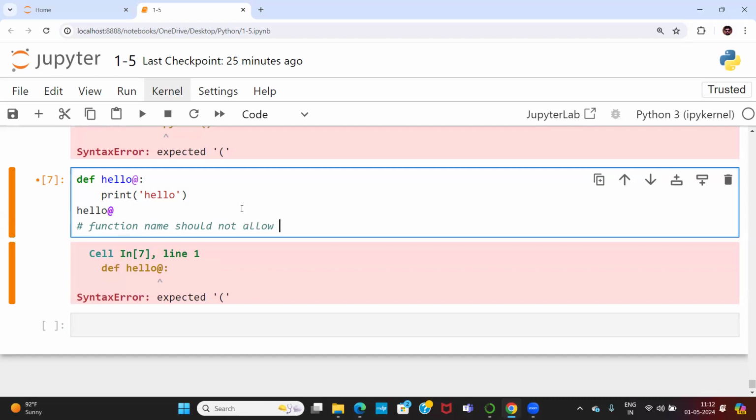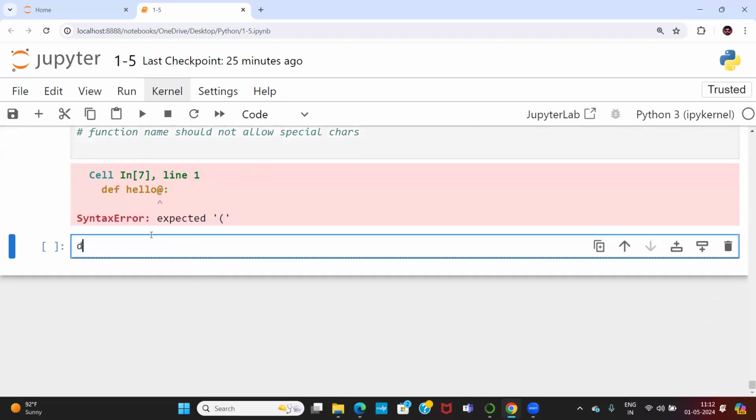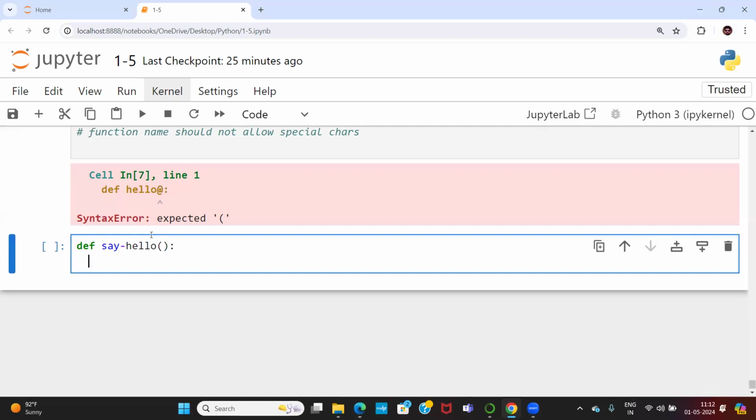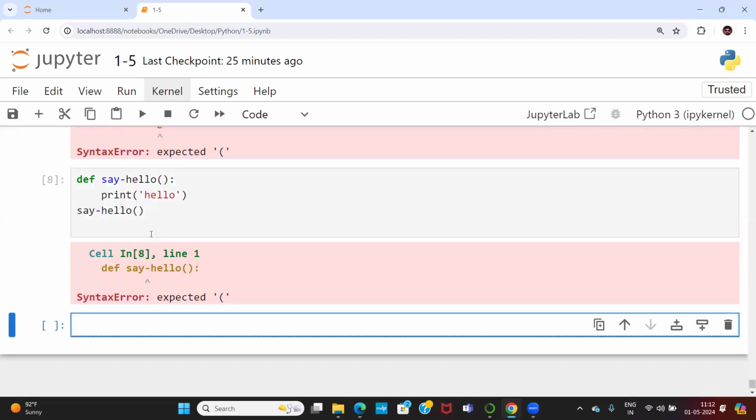Function name should not allow special characters. Remember. Okay, let me try one more function. def say-hello, with a hyphen, and I'm writing this particular function. Print hello. When I try to call this function, say-hello, the hyphen is also one special character. So hyphen is also not allowed. Okay.